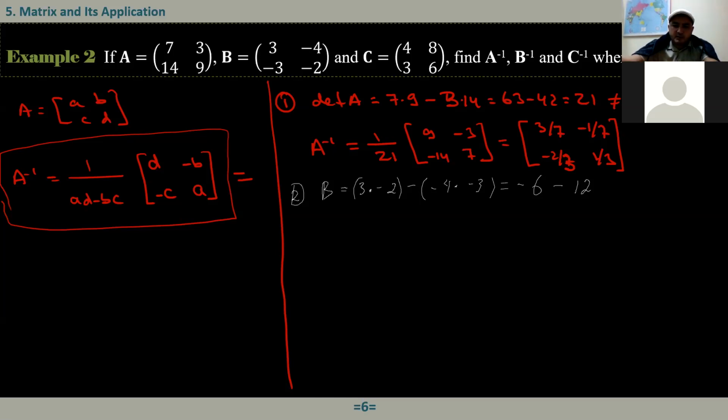Yeah, that's correct. Minus 6, minus 12, that is. Usually you can also just put 2 vertical bars, Amira, that means it's the determinant of B. Oh, okay. The same thing. Okay, equals negative 18, all right.